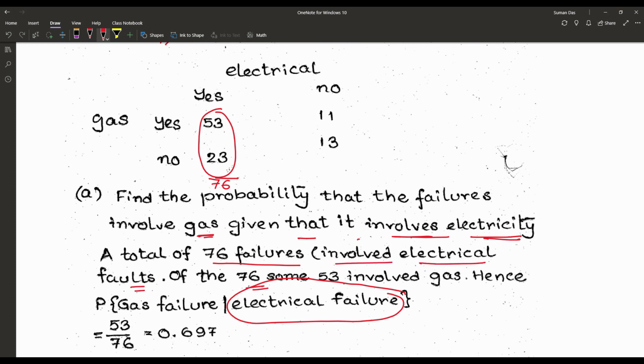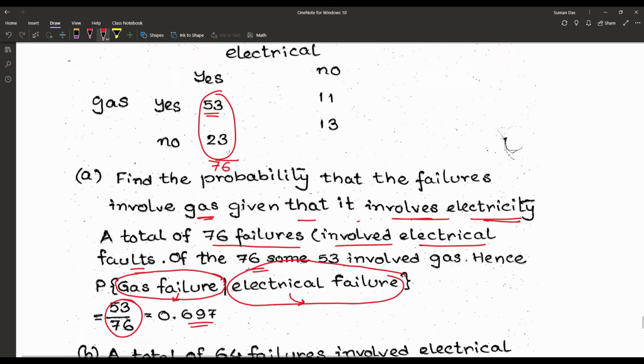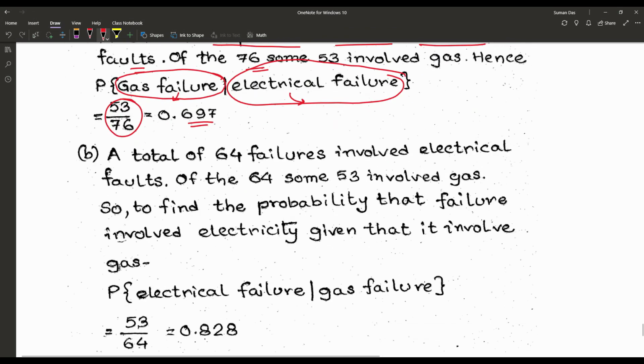Of the 76, now we have to find out how many involved gas. That means gas failure is now the event occurring, given that electrical failure has occurred. How many? That is 53. So the final probability result is 53 by 76, or 0.697.